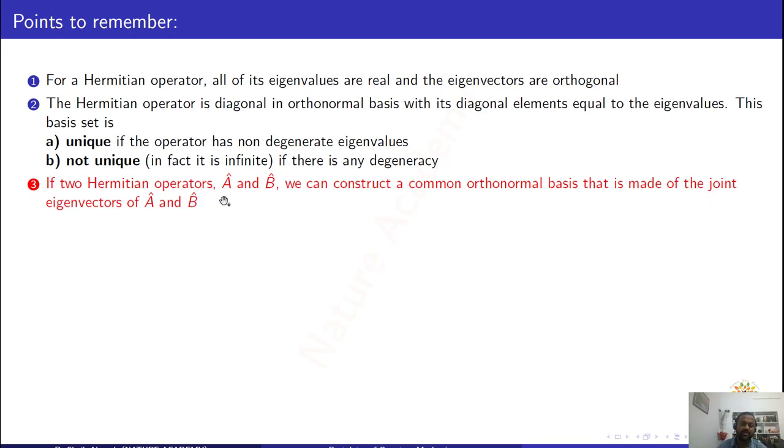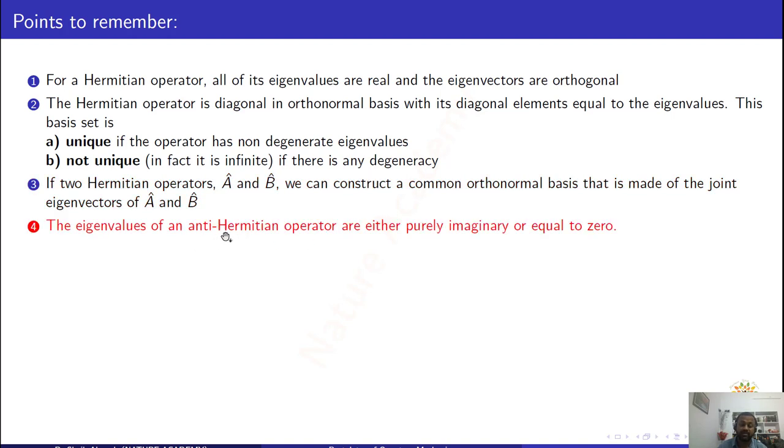If there are two Hermitian operators that commute, we can form common eigenvectors. The eigenvalues of an anti-Hermitian operator are either purely imaginary or equal to 0. You can also prove this one. You can find the proof in any book.